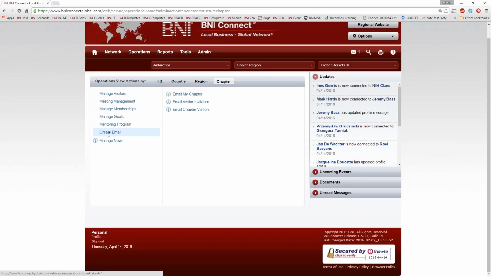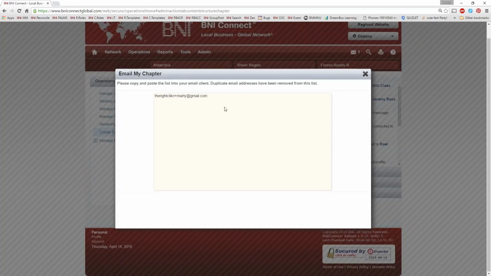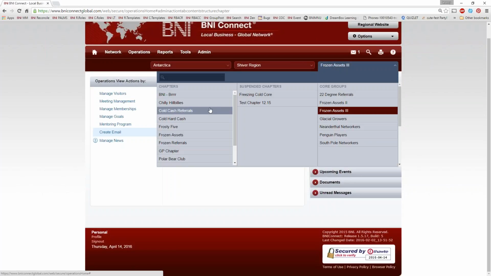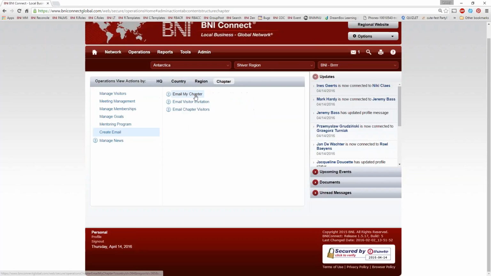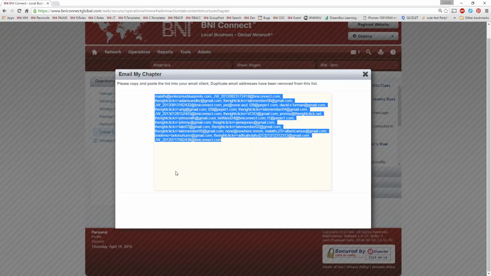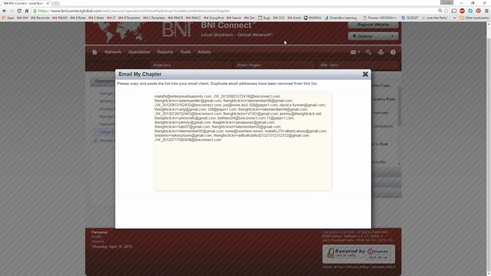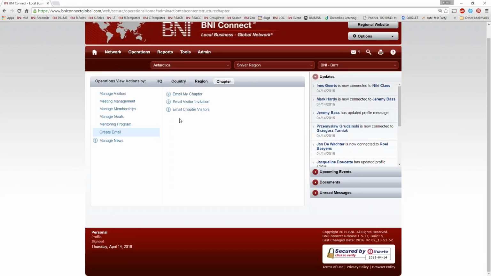Now, once we get to create email, there's a couple of different options. We have three options, actually. The first is email my chapter. By the way, this is a great little tool for if you need to get a message out to your chapter. Let's say that you're on the leadership team or you're the growth coordinator and you need to remind them about a visitor's day coming up or something like that. You can always do email my chapter. This will give you the full email address list of everybody in your chapter. Let me switch back over to a bigger chapter here. And you can see it has all the email addresses. You can highlight that, copy and paste it into your own email program.